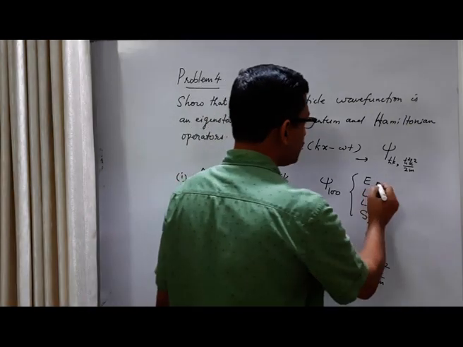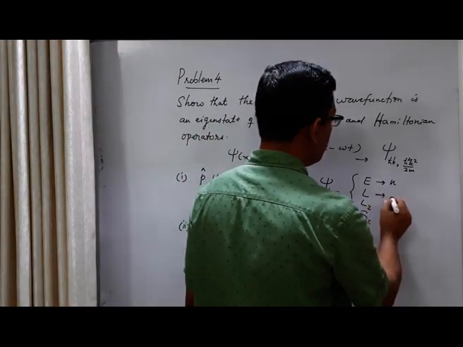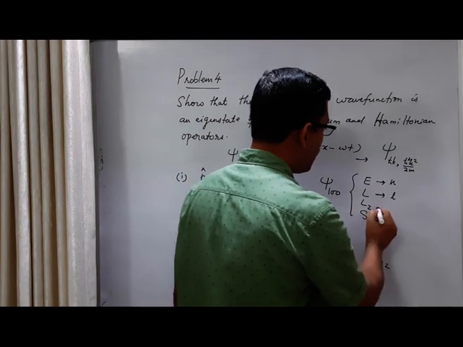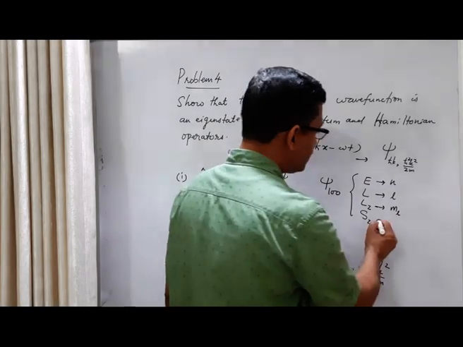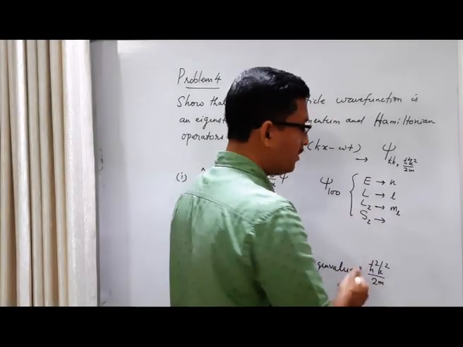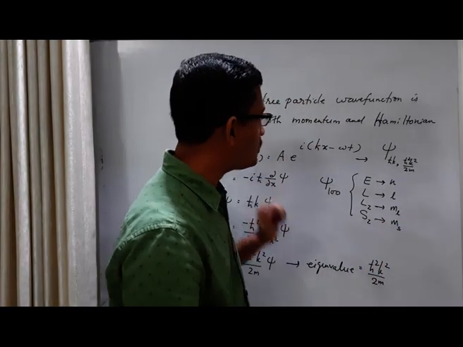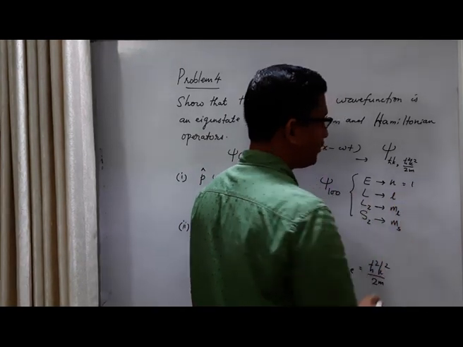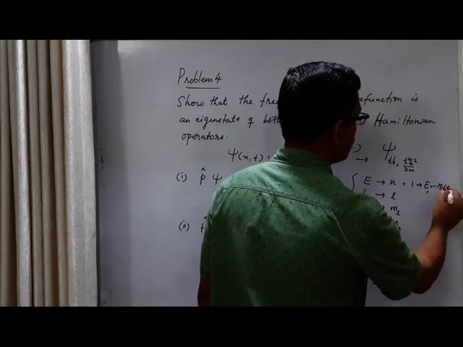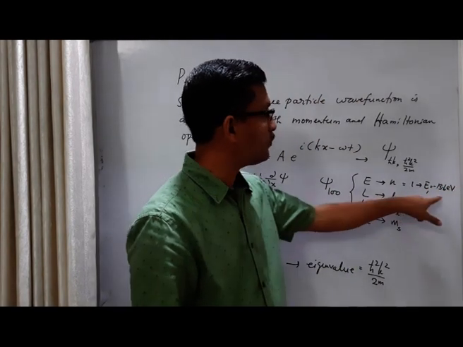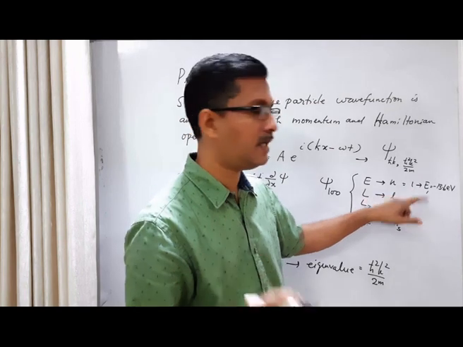The quantum number for energy is called the principal quantum number n. Quantum number for angular momentum is called orbital quantum number L. Quantum number for z component of angular momentum is called magnetic orbital quantum number ML. Similarly, quantum number for z component of spin is called magnetic spin quantum number MS. Now for the ground state, n is equal to 1. This corresponds to the energy minus 13.6 electron volt. So instead of labeling in terms of minus 13.6 electron volt, we simply use the quantum number corresponding to that energy, which is n equal to 1.